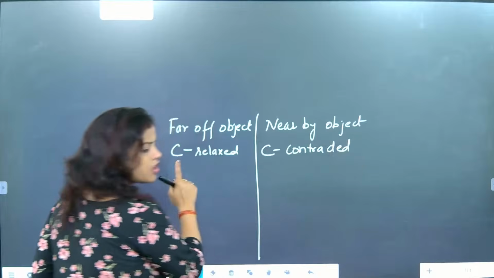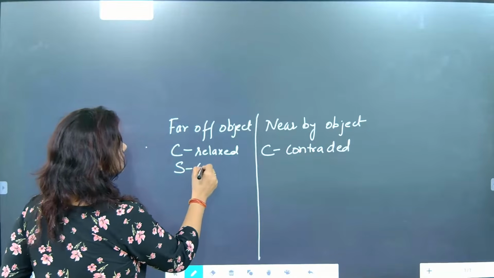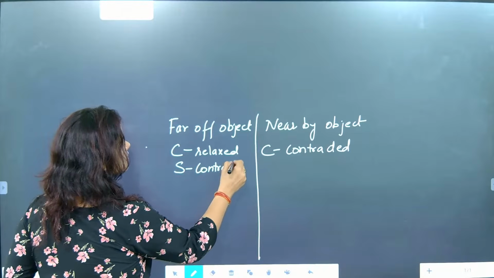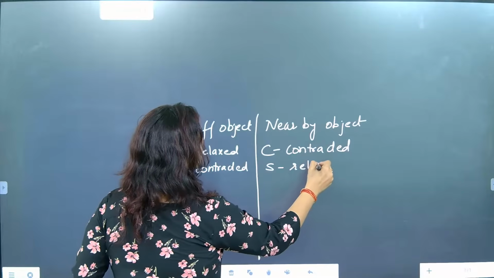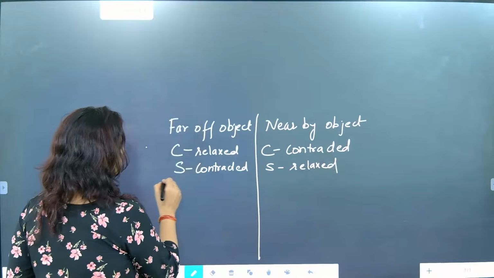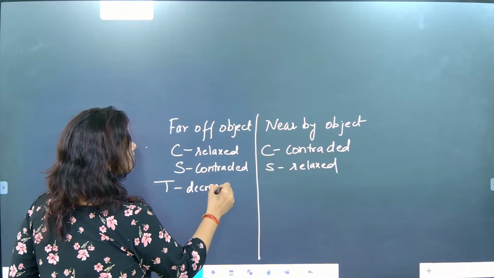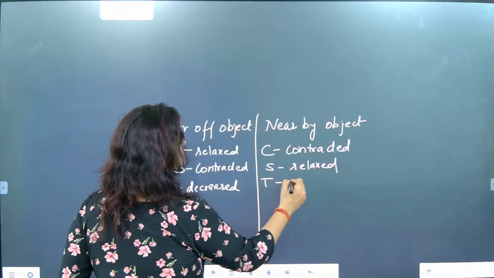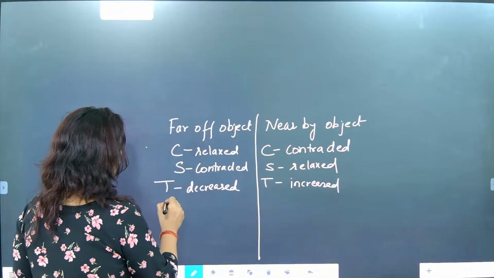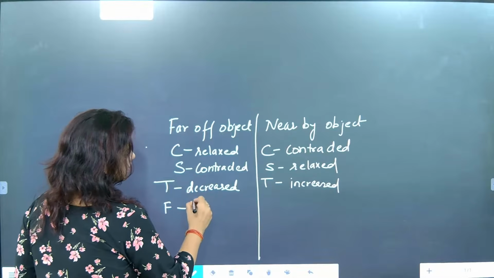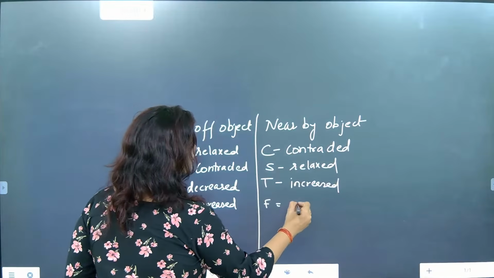Here C stands for ciliary muscles. Understood? Now suspensory ligament. Contracted here. Here suspensory ligament relaxed. Okay? Thickness of lens decreased here. Here thickness of lens increased. Here focal length increased. Here focal length decreased.